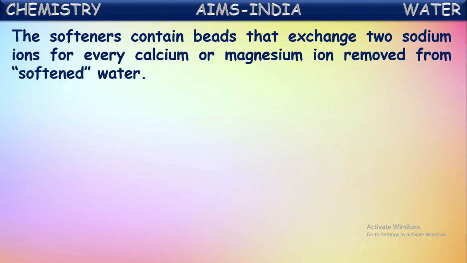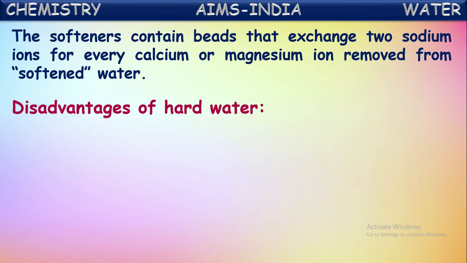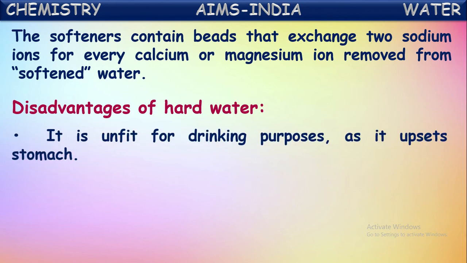Now let us see first of all what are the disadvantages of hard water. We learned here how to convert hard water into soft water. But why convert hard water into soft water? What are the disadvantages of hard water? Let us see here. It is unfit for drinking purposes. We cannot take this water for consumption, as it upsets the stomach because of the presence of the chemicals which are causing hardness. That's why this hard water is unfit for drinking.